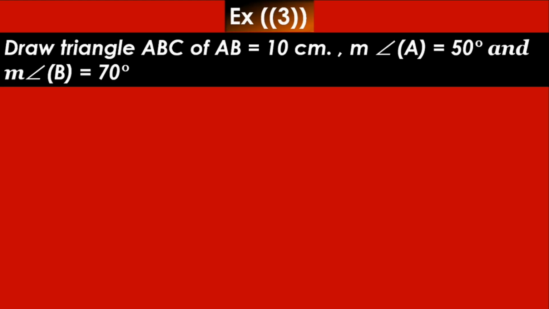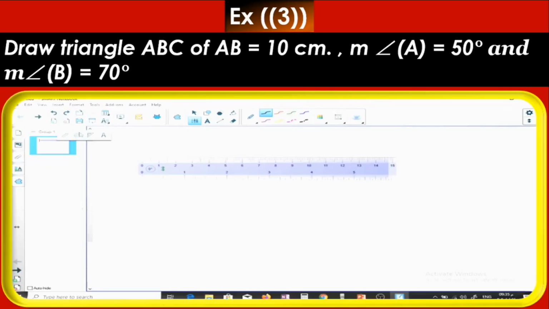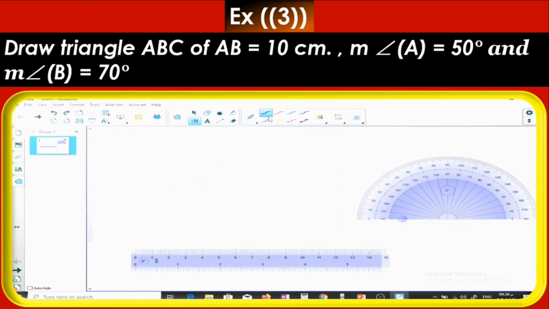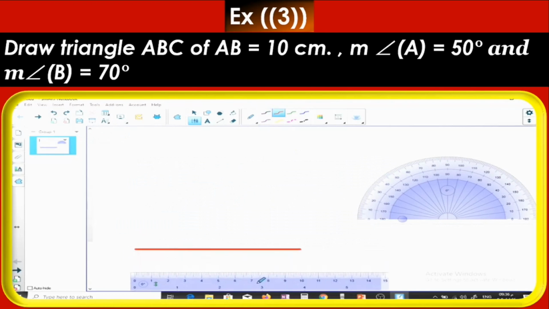In this case, you will start by drawing the longest side or the unique side, which is AB. You will draw it using the ruler. Then you will bring the protractor to draw angle A and angle B. So our geometric tools are the ruler and protractor. Using the ruler, draw the side AB, 10 centimeters. Don't forget to write the letters A and B, and the distance 10 centimeters.